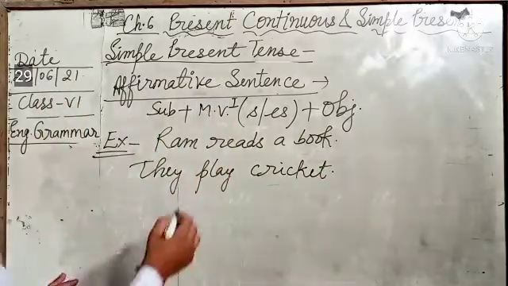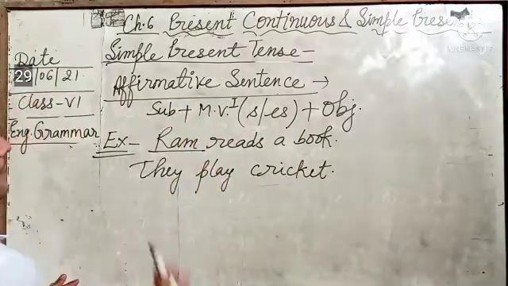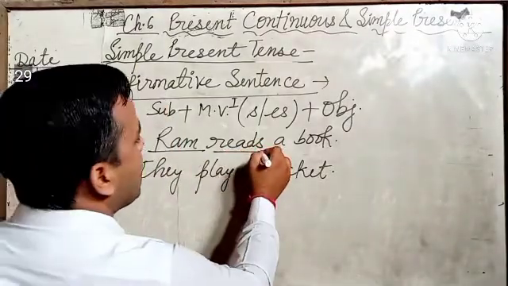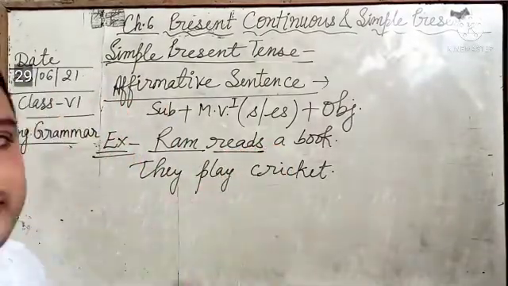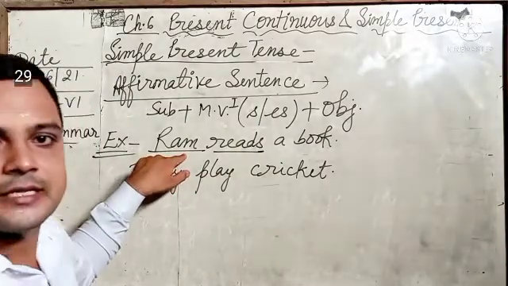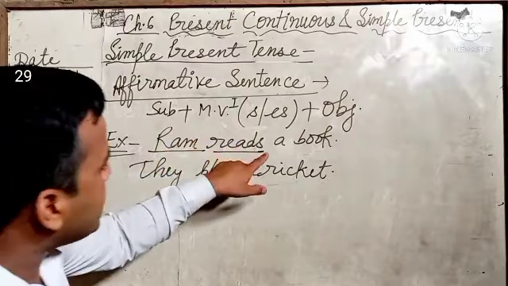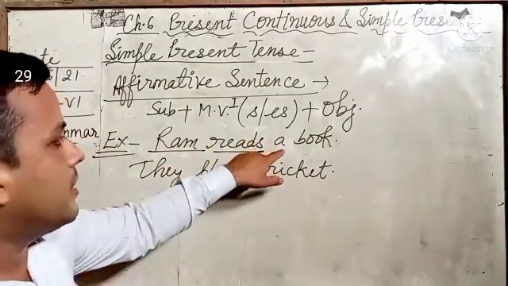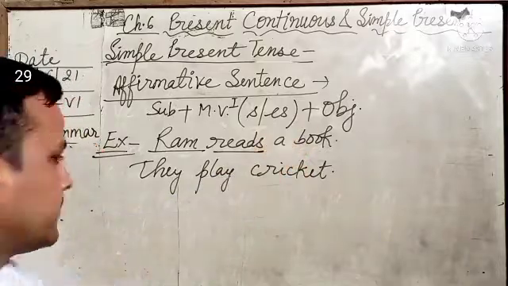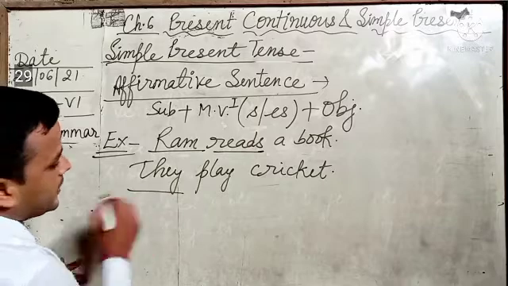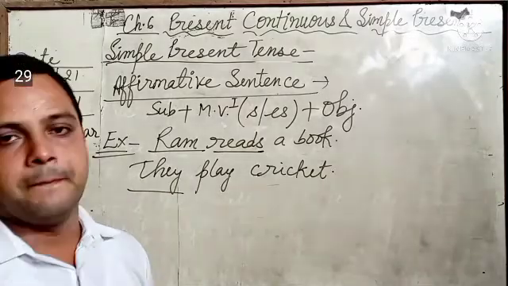Just see here, Ram is what? It is subject, read, main verb first form, and S is added here because Ram is singular subject. It is a singular noun. That's why here S or ES has been added with main verb, and a book is object. Here they play cricket. They is subject and it is in plural number.